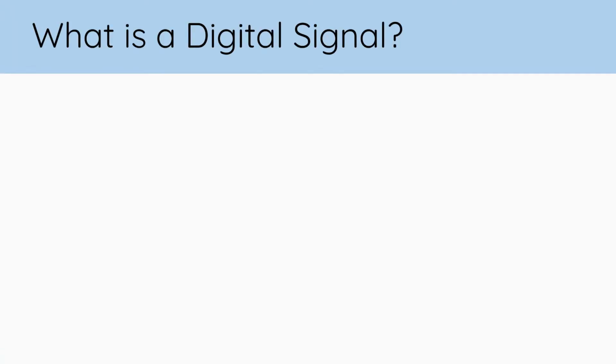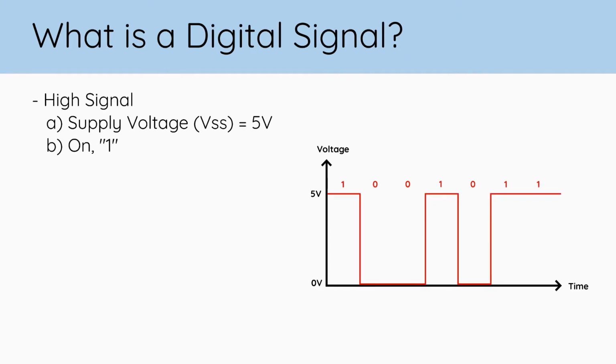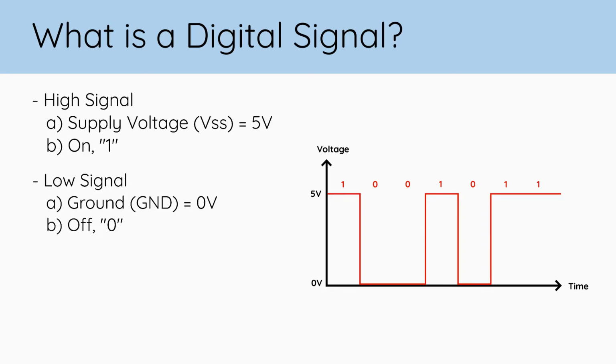A digital signal can either be a high signal or a low signal. A high signal has a voltage level equal to the supply voltage of the microcontroller, so 5 volts in the case of the Arduino Uno. Other common terms you'll hear for a high signal are on or 1. On the other hand, a low signal is equal to the ground of the microcontroller, or 0 volts. Low signals are also referred to as off or 0.